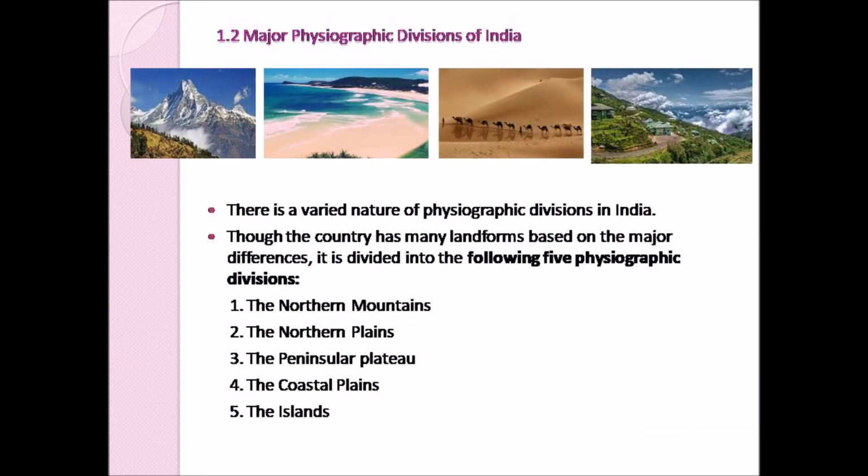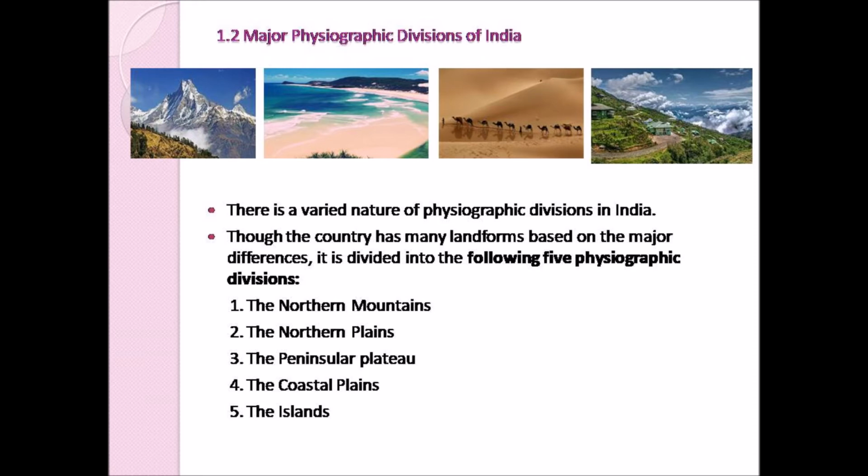And now we are in the second part of the lesson: Major physiographic divisions of India. The geographical features of India have wonders, heritage sites and many places of natural beauty. We have the majestic Himalayan peaks in the north, the beautiful beaches in the south, the great Indian desert in the west, and the breathtaking natural heritage in the east. That is, in the east we have Shimla, Nainital, which add more scenic beauty to our country.